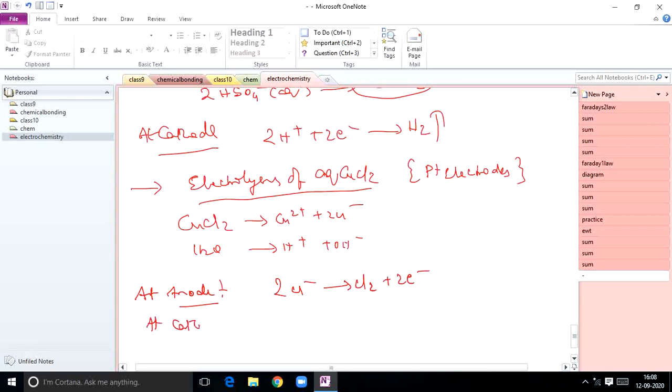At cathode, Cu2+ plus 2 electrons gives rise to Cu. Copper is deposited at cathode. This is aqueous CuCl2.